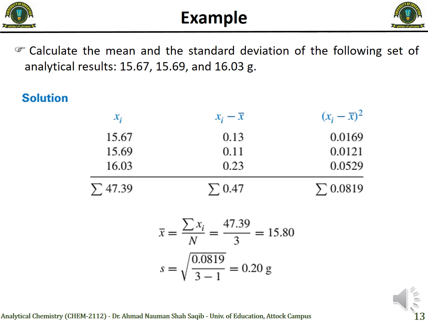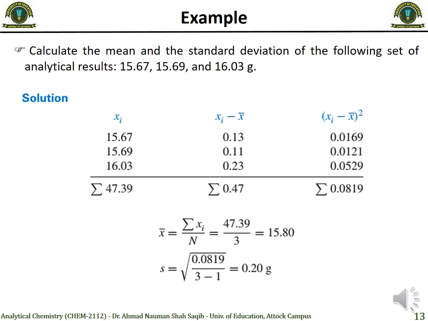The mean is the summation of all the values of a data set divided by the number of values, which we discussed in the previous lecture. So when we sum all three values, we get 47.39, and we divide by the number of values, that is 3, so we get the mean value of 15.80.